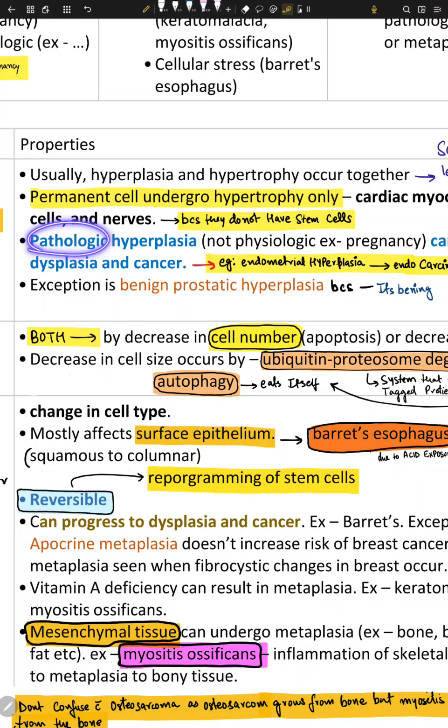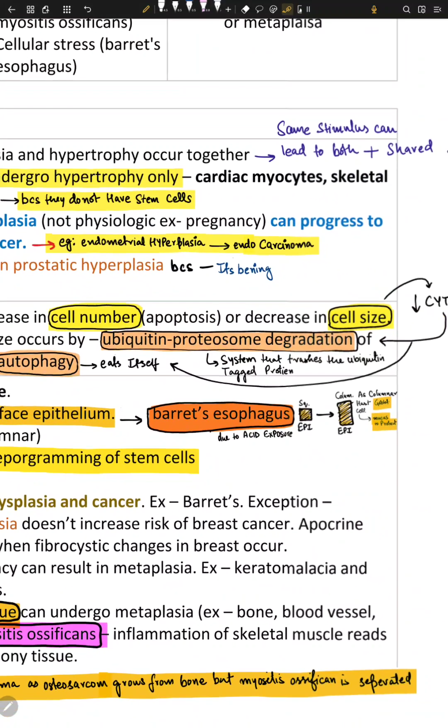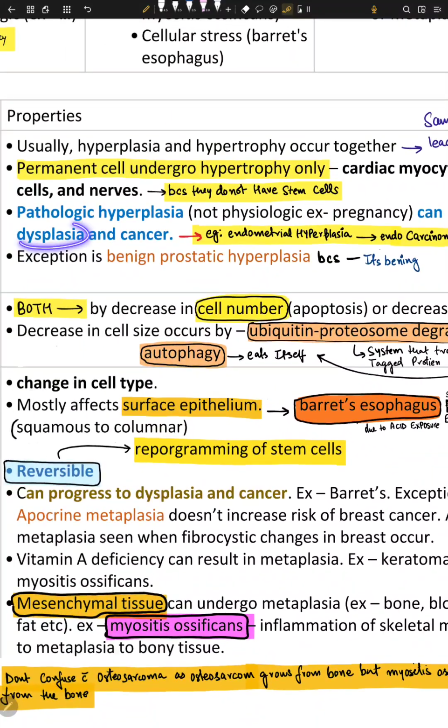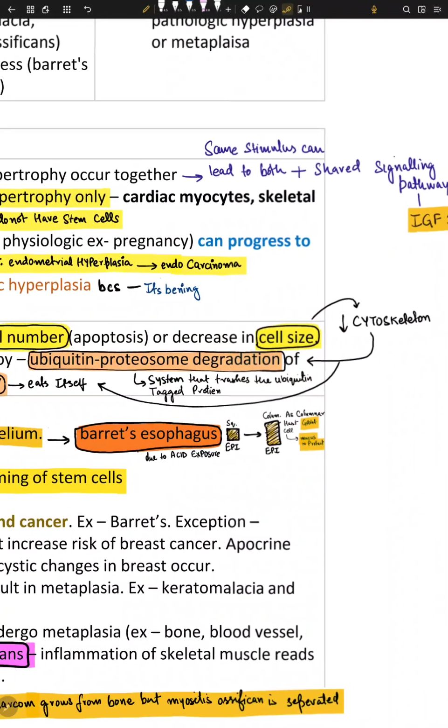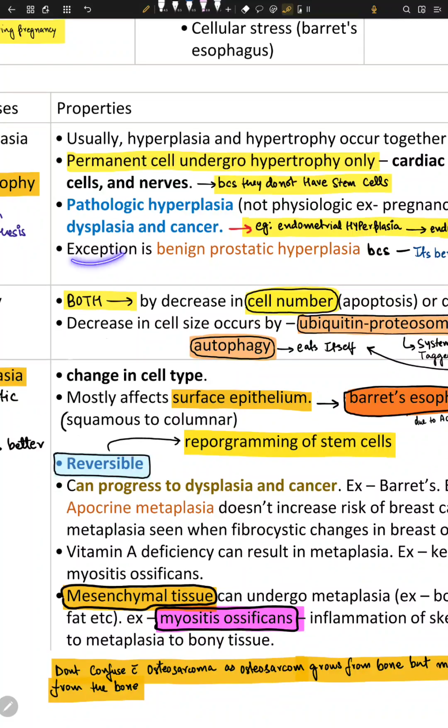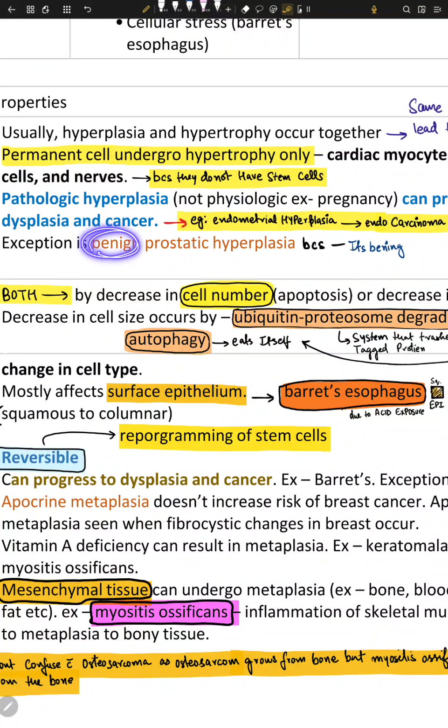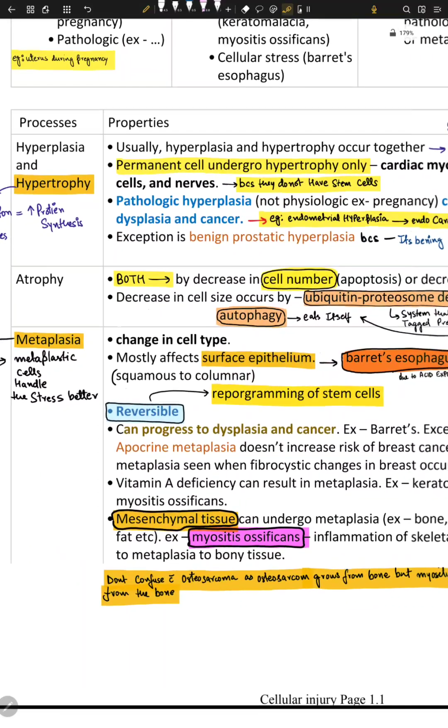Okay, so pathological hyperplasia. An example of pathological hyperplasia, they can progress to dysplasia and cancer. An example is endometrial hyperplasia can lead to endometrial carcinoma, right? The exception is benign prostatic hyperplasia, which is not, because it's a benign situation. It's not a very vigorous type of cancer. It's benign, right? So what about atrophy?